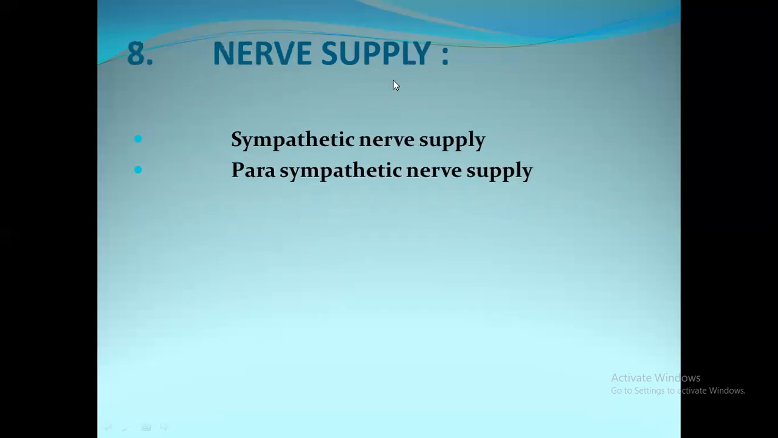Next, we'll move on to nerve supply of the stomach, that is sympathetic nerve supply and parasympathetic nerve supply.